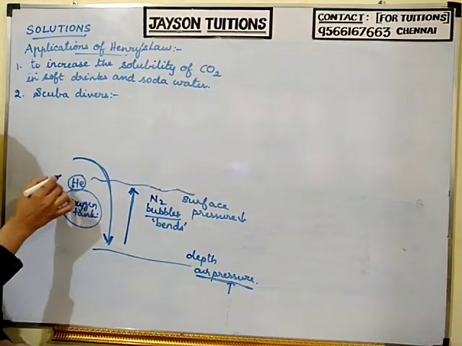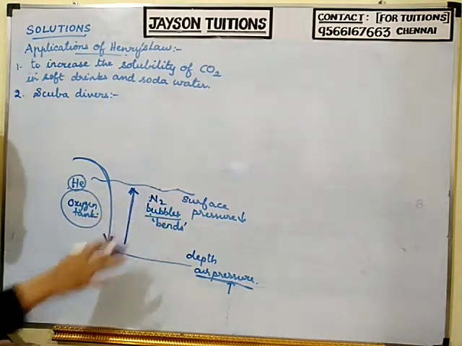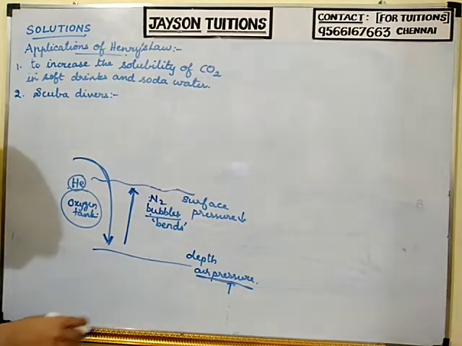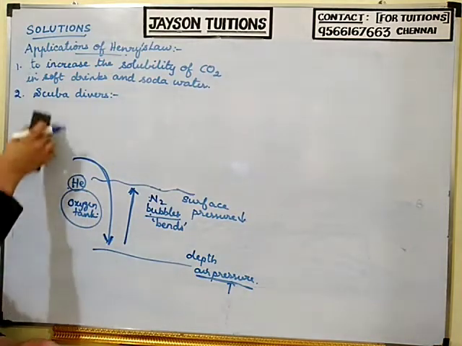This helium gas will prevent the formation of nitrogen bubbles. It will not allow the nitrogen bubbles to form. Okay, so understood about scuba divers.